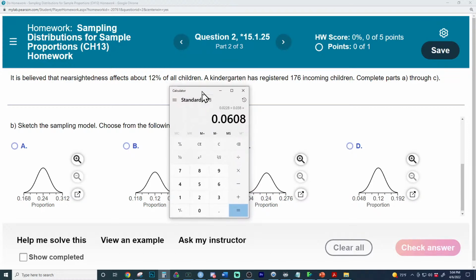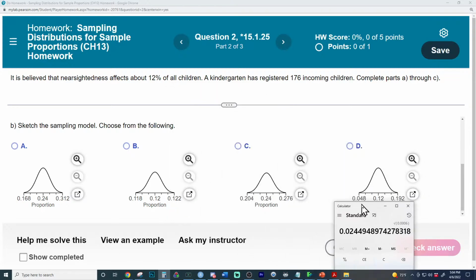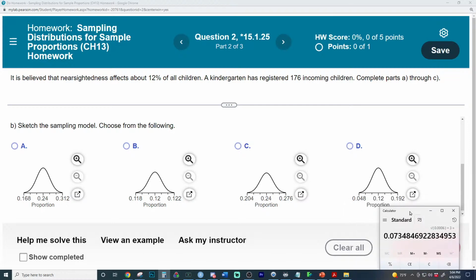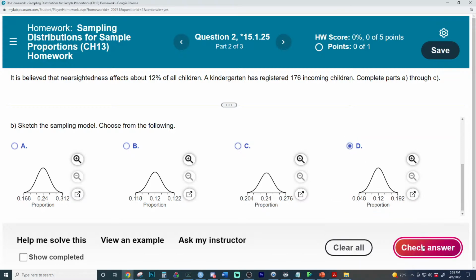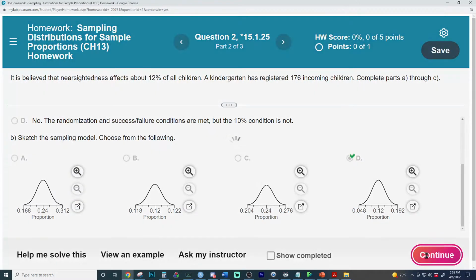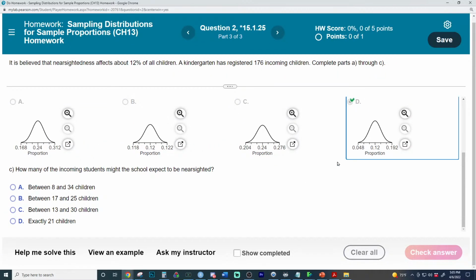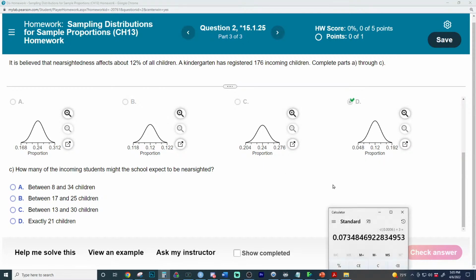Yes. Do 3 standard deviations. And so we go square root of P times Q over N. And so the standard deviation looks to be, and this is 3 standard deviations right here. 12 would be at the center because that is mu p hat equals p. And then 3 standard deviations is going to be, we times this by 3. We can see 12 plus 7% is that, and 12 minus 7% is about that. So that should be it right there. And then this graphic kind of clues in on what we would use right here. Because if you notice, the graphic goes 3 standard deviations. So we can use about 4.8%.